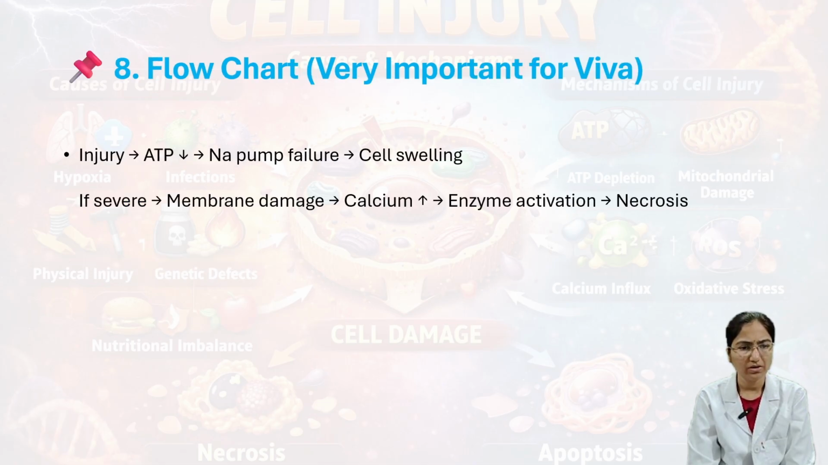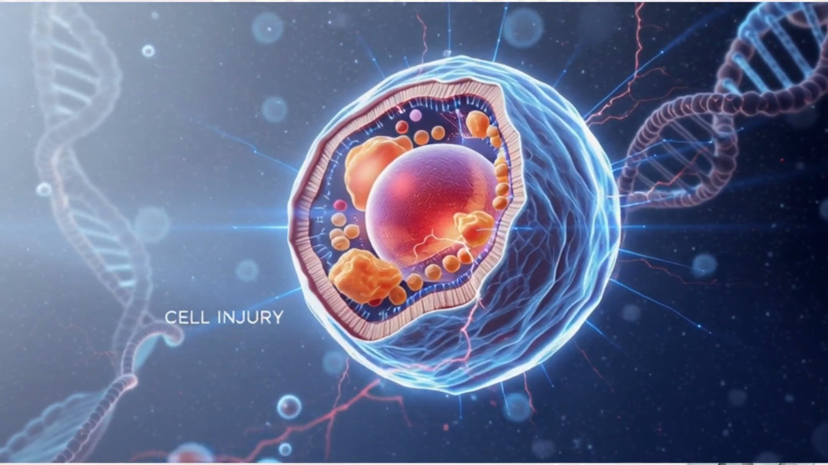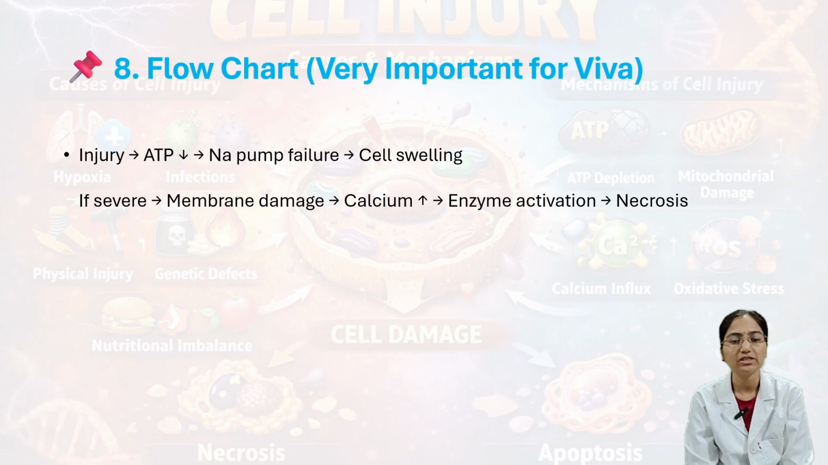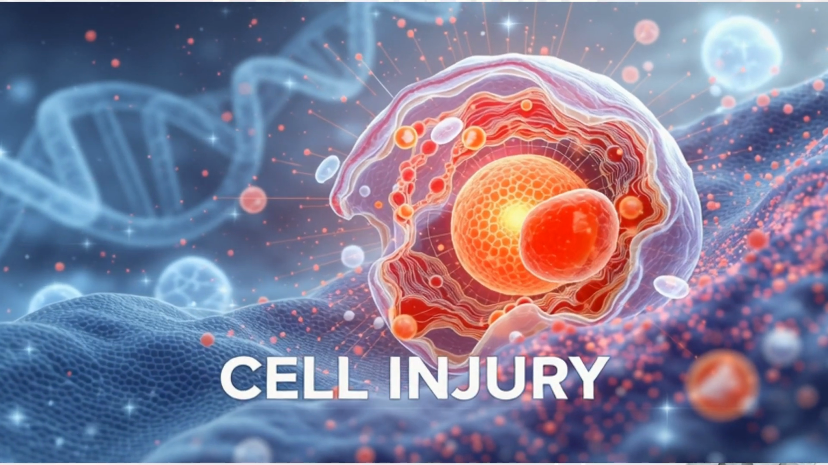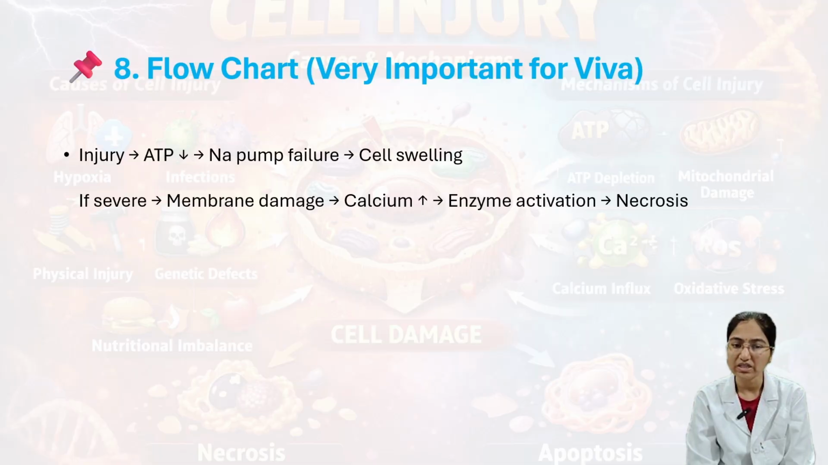Next we'll see the flow chart. Here you can observe: injury, cell injury. Cell injury leads to a decrease of ATP, adenosine triphosphate. Due to this, sodium pump failure, and that's what leads to cell swelling. The next stage is, if the cell injury is severe, membrane damage takes place, and then calcium increases in the cells, and this calcium activates enzymes, that is enzyme activation. Lastly, necrosis, cell death. That is reversible to irreversible.